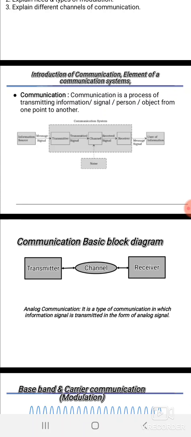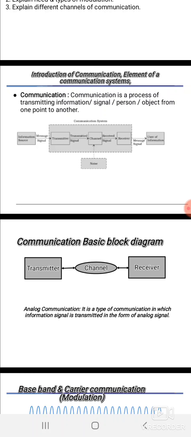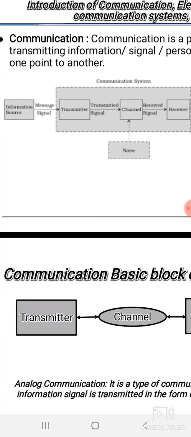Hello students, so we are discussing the basic block diagram of communication system. So already we have seen that the basic blocks in any communication block diagram are transmitter, channel and receiver as shown in the diagram. So these are the basic blocks in communication block diagram. But if we consider in detail the block diagram of communication system, we have seen that these blocks are